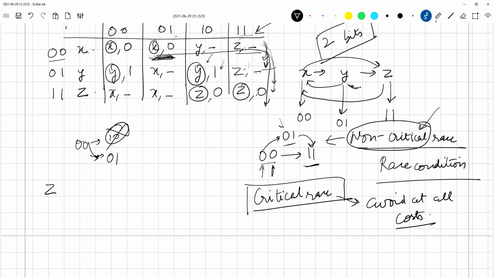Previously the output was 0 when I was in the earlier state. When I reach here, please understand that the output corresponds to the particular state in one sense. So here the output might become 1 for a momentary amount of time, but most likely it will not in this case because the column here is everywhere 0. I don't know, maybe there is a possibility. Let us look at that. There is a possibility that you might get a glitch like this. This is called a glitch. Ideally it should not happen, but it is happening because of this non-critical race.